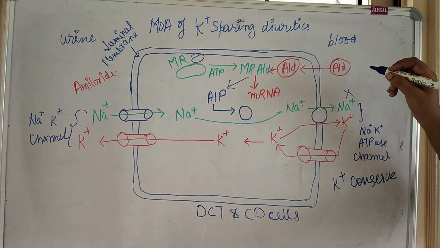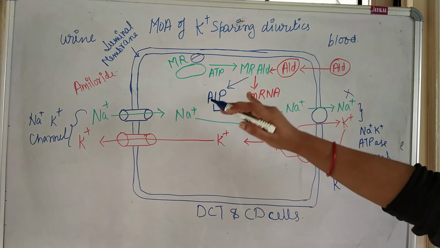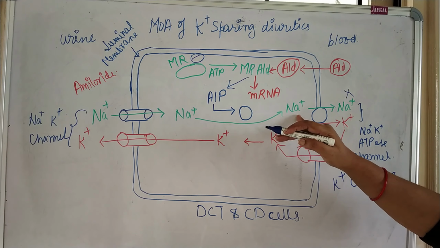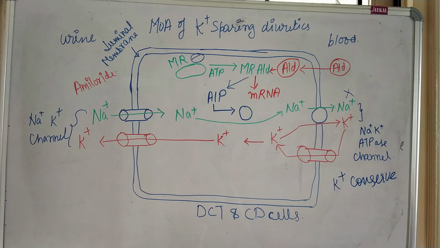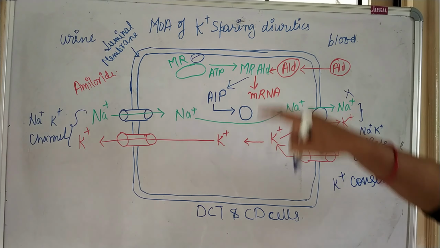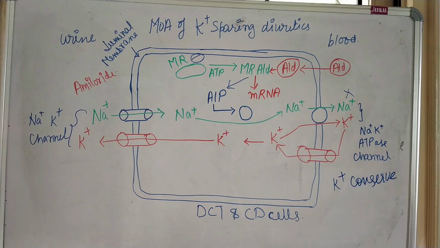The spironolactone will bind with the mineralocorticoid receptor, so the AIP formation will be prevented, and because of that the sodium ion reabsorption will not take place. Another thing, this mineralocorticoid receptor and aldosterone complex also helps in synthesis of messenger RNA. That is their secondary function.